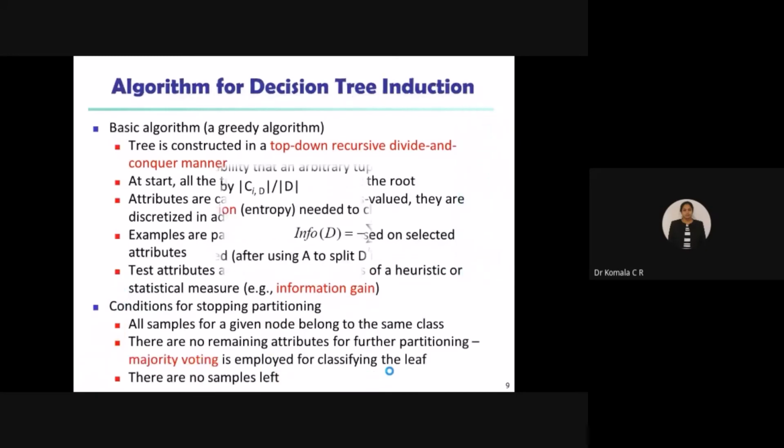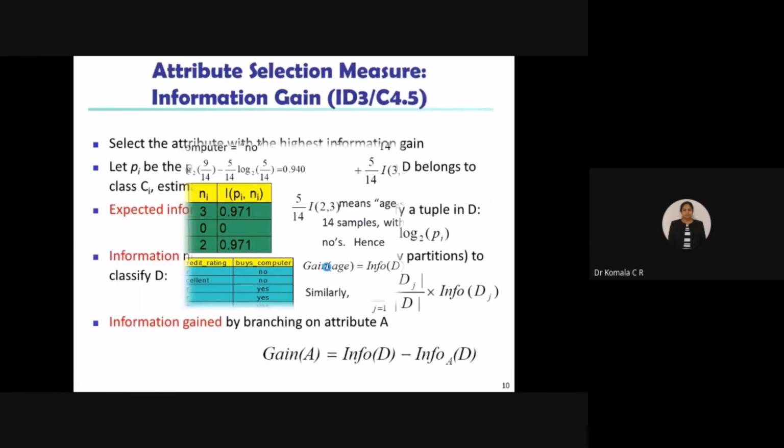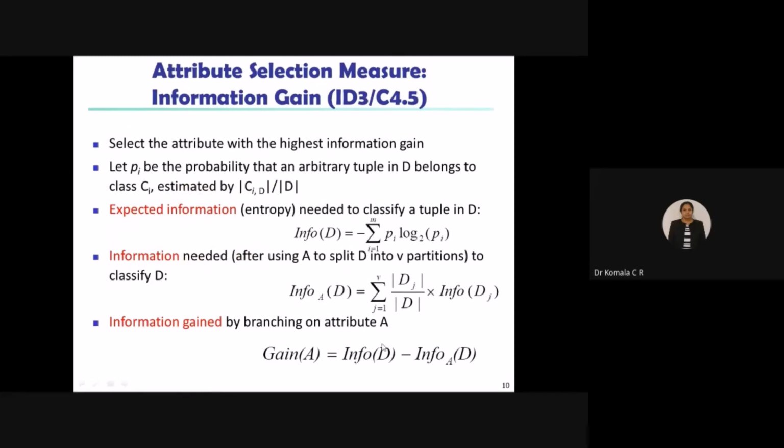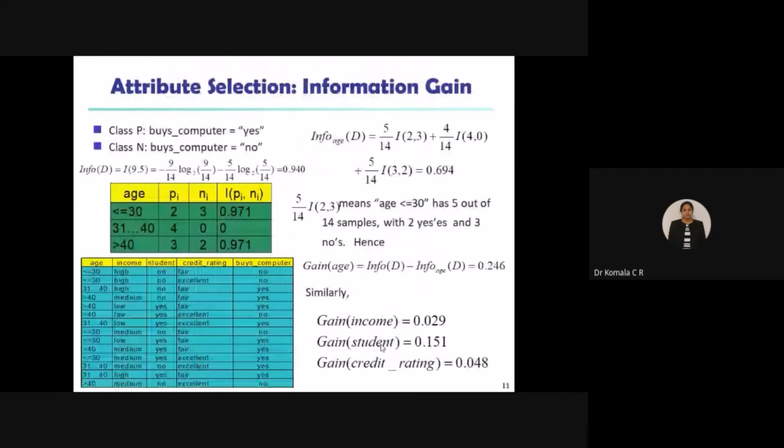Correct? So with respect to this example, what I am trying to evaluate is the info for age. That means the gain of age. So with respect to attribute age, I want to find the gain. I'll be using these equations, info of D, info A of D, all that. To evaluate that, you are supposed to do the analysis of age with respect to the number of customers who buy the computer. So only these two columns you concentrate on, the first one and the last one here.